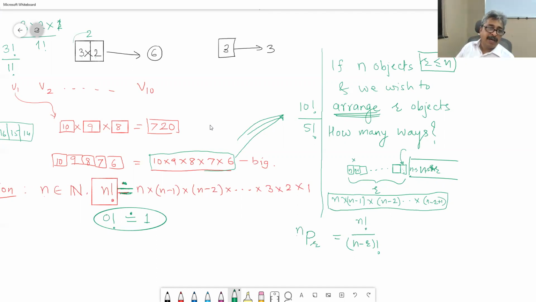So 10 vegetables, 3 display, the answer is 10P3, which is 10 factorial upon 10 minus 3 factorial, which is 10 factorial upon 7 factorial, which is 720.